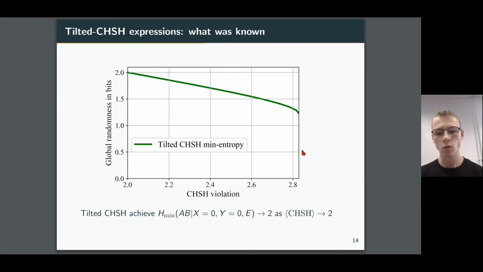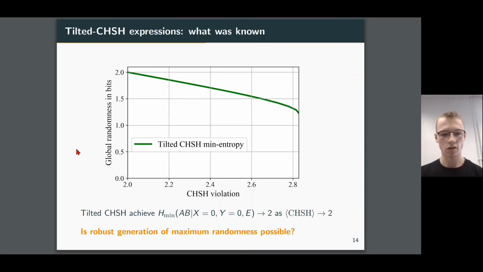So what they found was for strategies achieving maximum CHSH violation, we get less than the maximum randomness. And steadily, as we relax the amount of non-locality that we go for, we can increase the amount of randomness we achieve, all the way up to asymptotically approaching 2 bits of randomness as the CHSH score approaches 2. So as the correlations approach local.